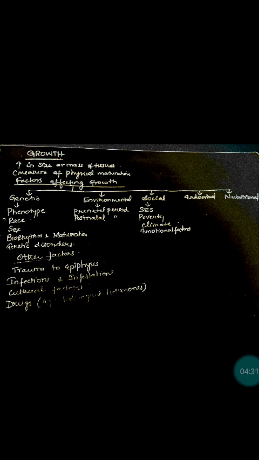And if there is any diarrhea, which can be persistent or recurrent, and recurrent respiratory tract infections, all these will also affect the growth of the child. So these are the environmental factors during postnatal period. So next, coming to social factors, there are four main social factors: socio-economic level, that is high socio-economic level; second is poverty; third is climate; and fourth is emotional factors.